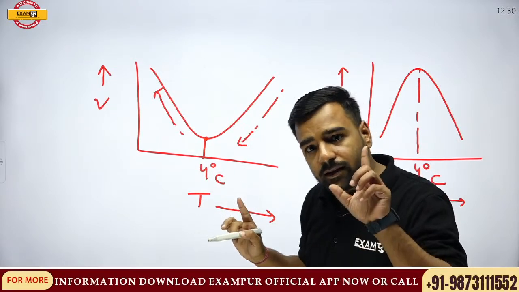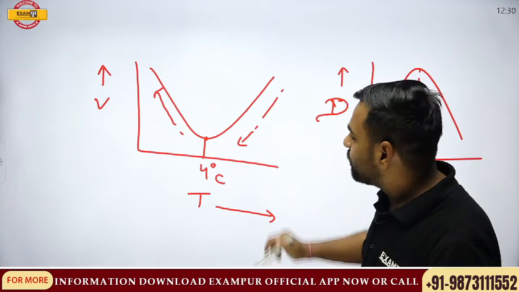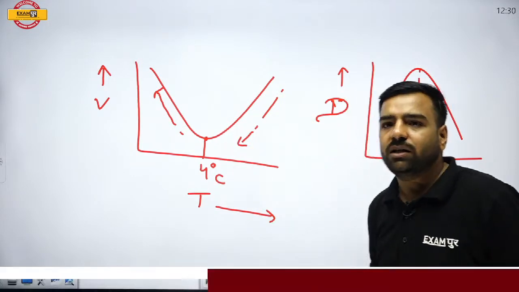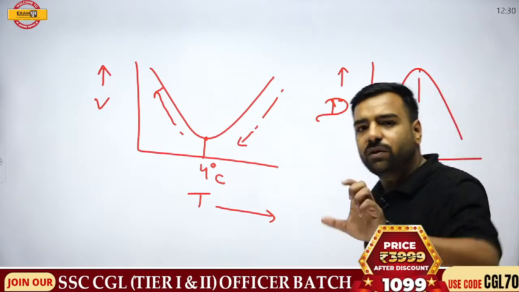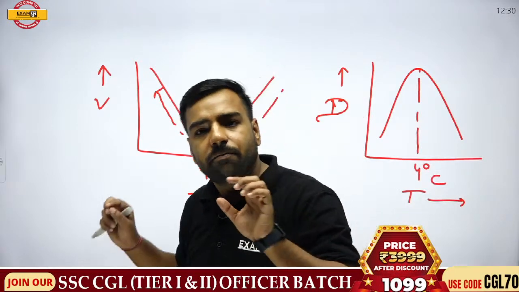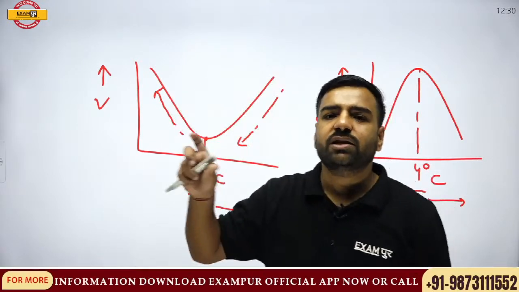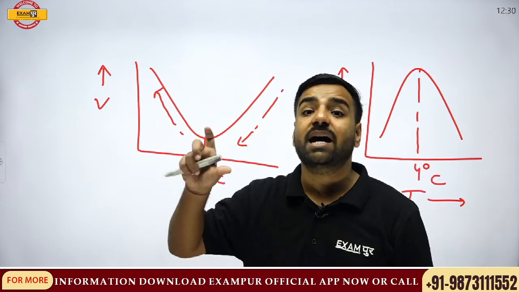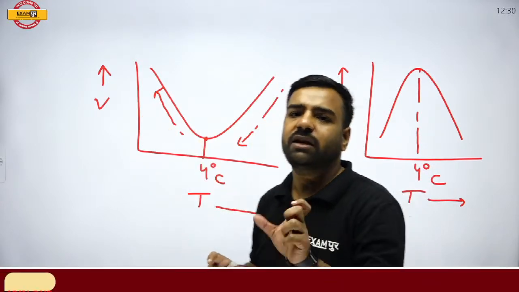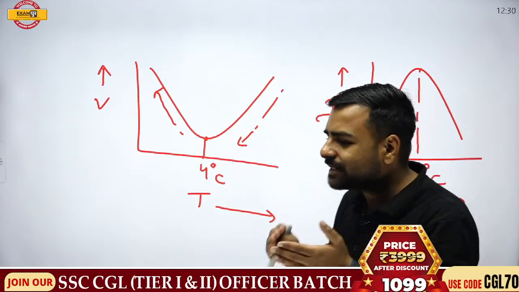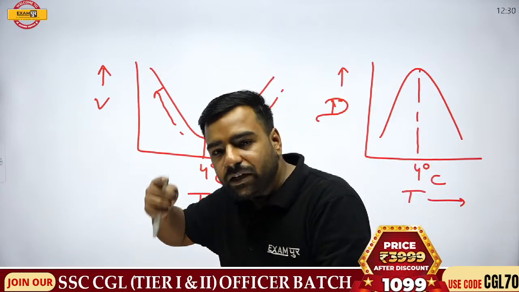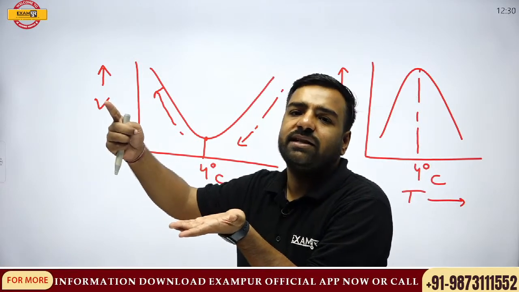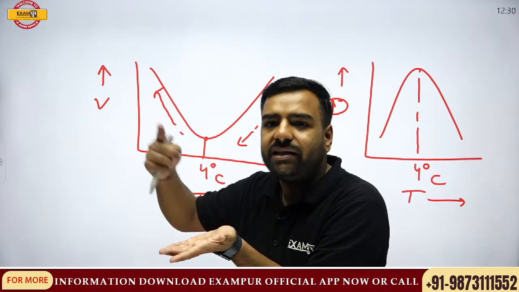Correct? Now, please remember, because of this concept only, I'll be explaining it in the later part. One more question is going to come regarding that. Because of this concept only, there's a question which is asked in the examination from that ice part. If we are putting water at 4 degrees centigrade and it is converting into ice, between 4 degrees centigrade and 0 degrees centigrade, what will happen to the volume? Will it increase? Will it decrease?